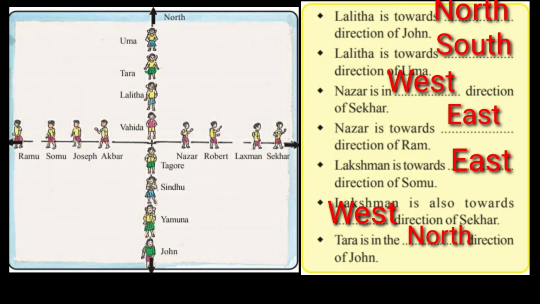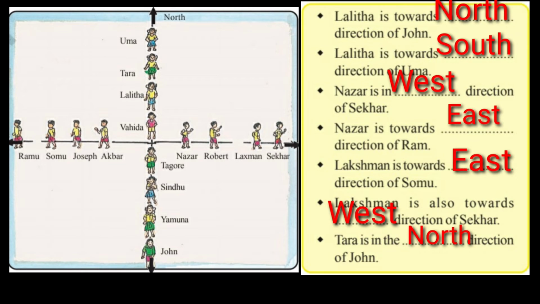Then where is Lalita? Lalita is facing south. And the back of Lalita will be which direction? North. So here it is asking, Lalita is towards... Lalita is facing towards which direction? She is facing towards the south direction. So Lalita is towards dash direction of Uma, and Uma is facing towards south. Okay, that means the answer is south.